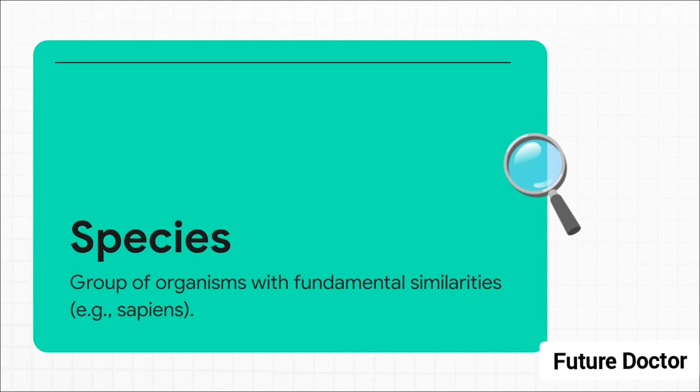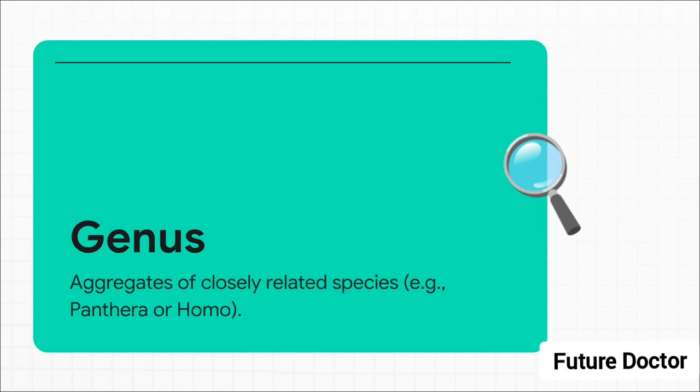A species is basically a group of individual organisms that share fundamental morphological similarities. They are so alike that you can easily distinguish them from other closely related species. For example, for us human beings, our specific epithet is sapiens. So, taking a step up, we see how this builds.